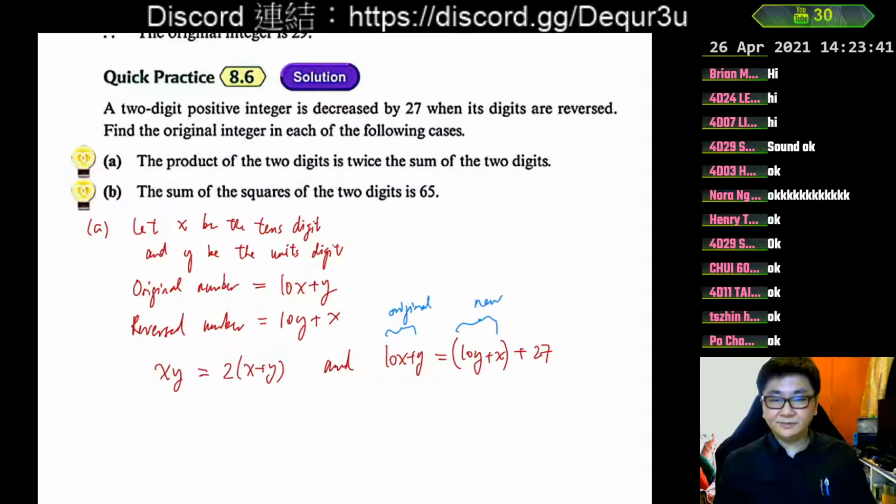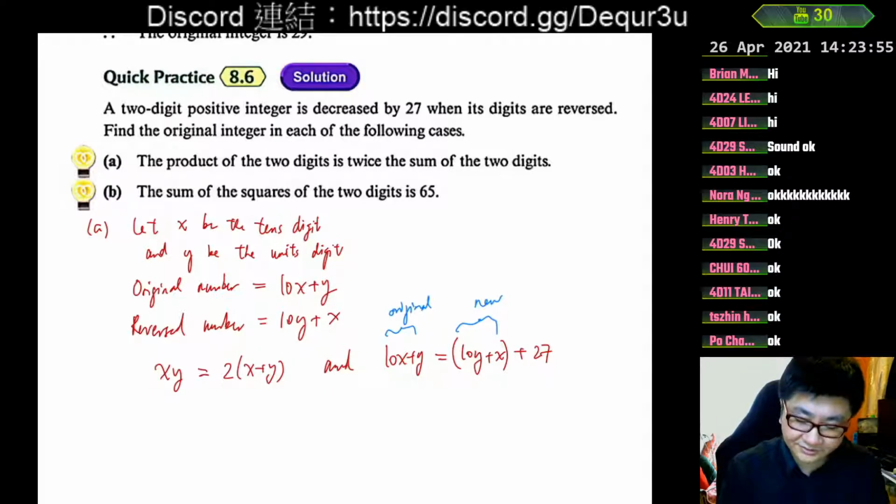Having two equations, we can solve just like what we did in the last lesson, and then we can get the answer. I won't say so much, let's just take one or two minutes and try to finish this.